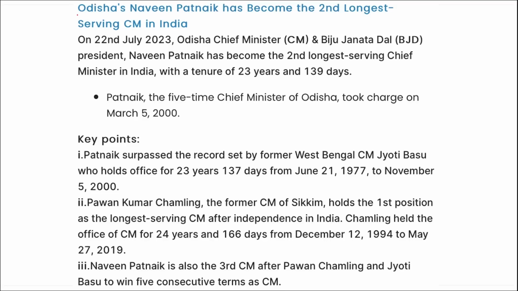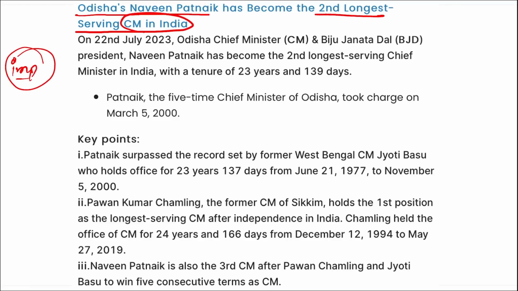Next, Odisha's Naveen Patnaik became the second longest serving chief minister in India. This question can also be asked in direct format: who is the second longest serving chief minister in India? He will be Naveen Patnaik. Right? Now if I ask you who is the longest serving chief minister in India, he is Pawan Kumar Chamling. He is the former chief minister of Sikkim, right?